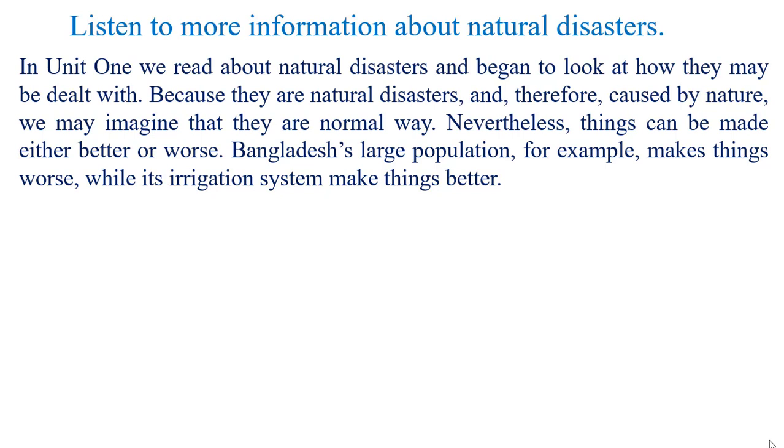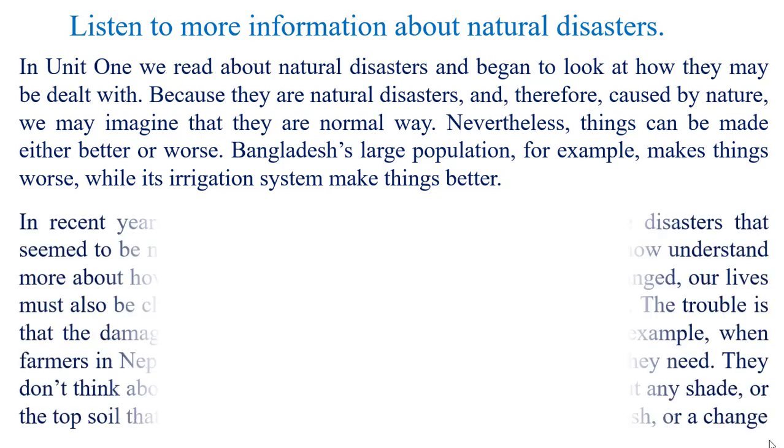Chapter 5, Unit 2. Who is responsible? Section A3. Listen to more information about natural disasters. In Unit 1, we read about natural disasters and began to look at how they may be dealt with. Because they are natural disasters and therefore caused by nature, we may imagine that they are like an enemy that threatens us, but cannot be defeated in the normal way. Nevertheless, things can be made either better or worse. Bangladesh's large population, for example, makes things worse, while its irrigation system makes things better.